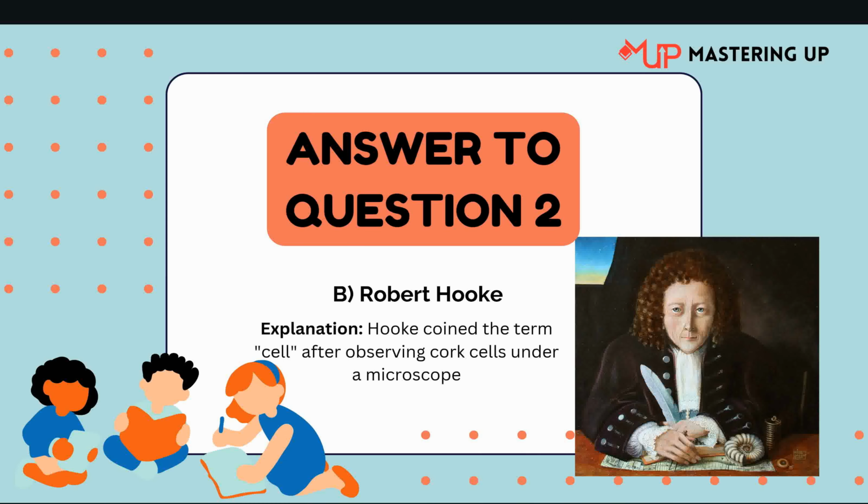Now let's see the answer to question 2. The answer is option B. Robert Hooke. As we have seen in earlier videos, Hooke coined the term cell after observing cork cells under a microscope. Now that was an easy question, right? Let's move on to question 3.